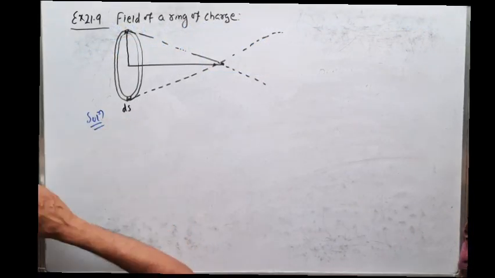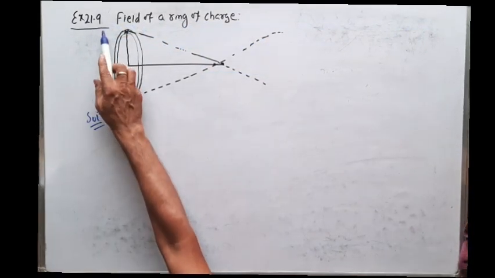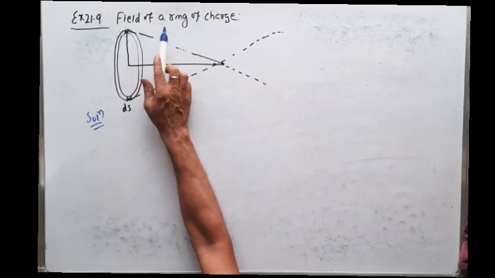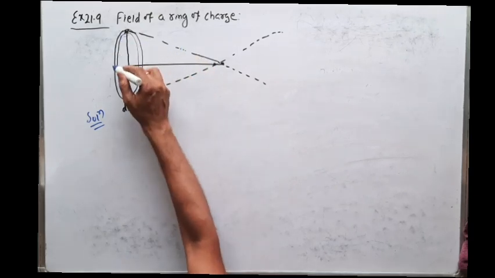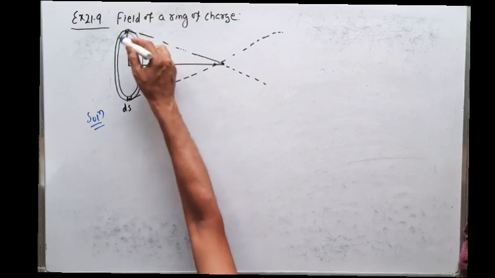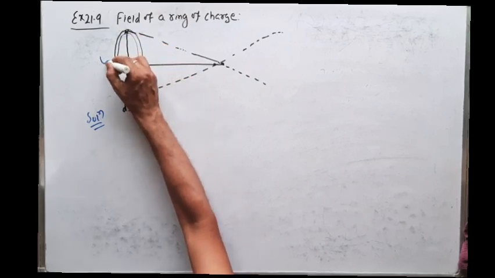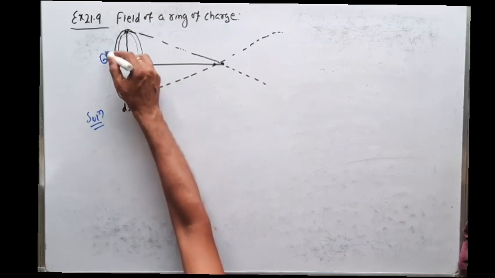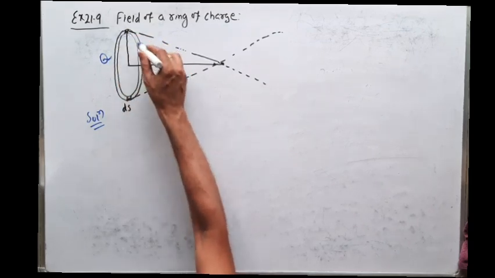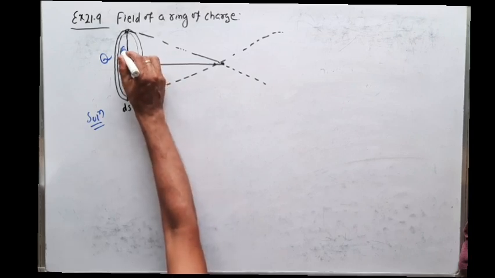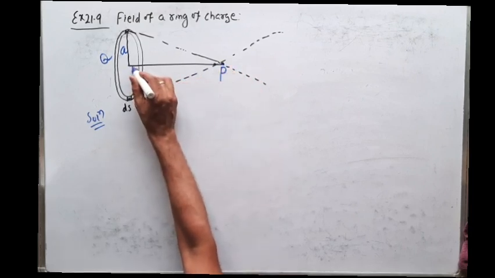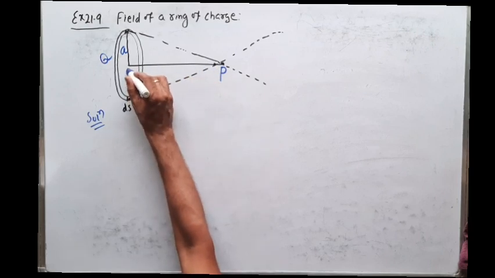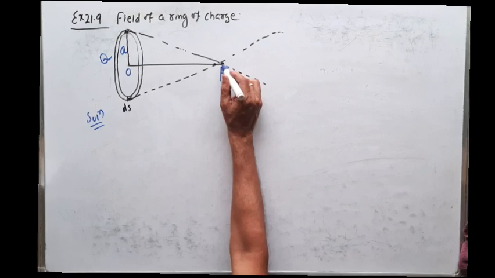So now see. We will discuss example 21.9. We have to find the field of a ring of charged particle. Suppose I take a ring. Clear? So the total charge of the ring is Q, and this total charge Q is divided uniformly on the ring. The radius of the ring is, say, a. I want to find electric field intensity at P point. This P point is lying on the axis of this ring. This is the origin, so P is the axial point.